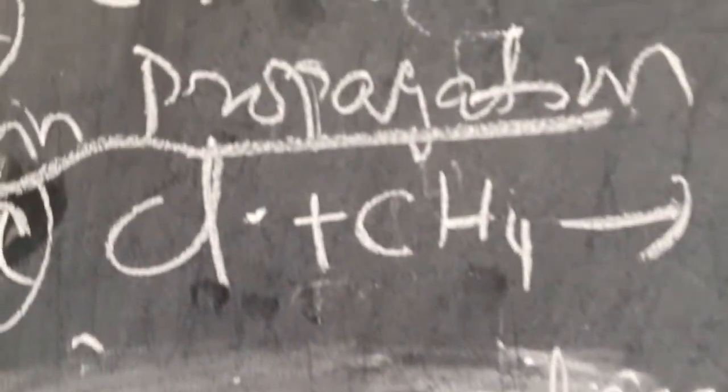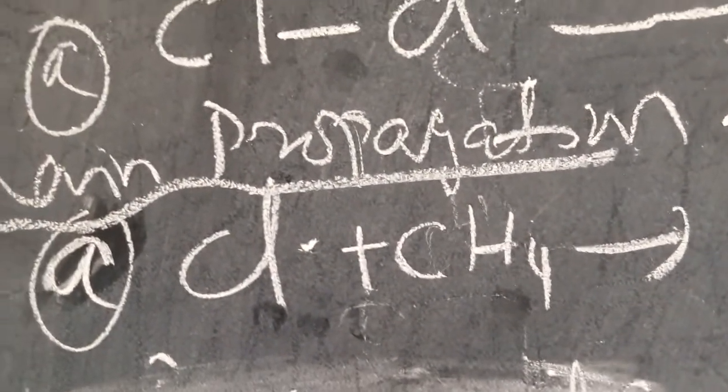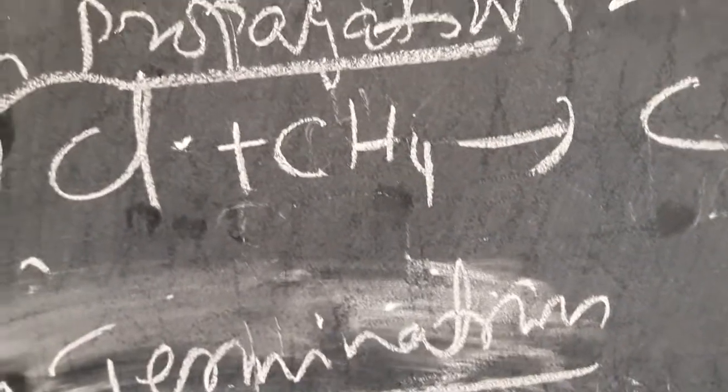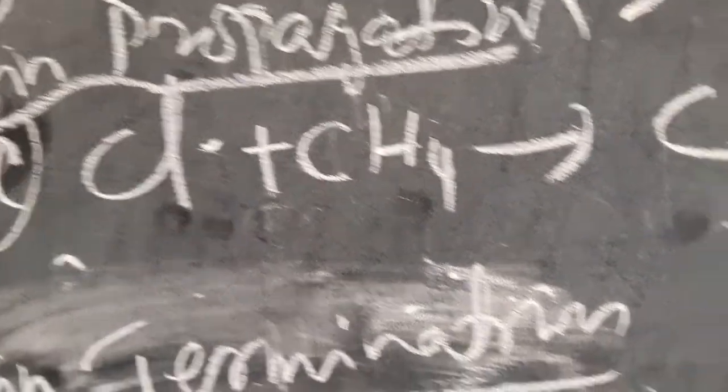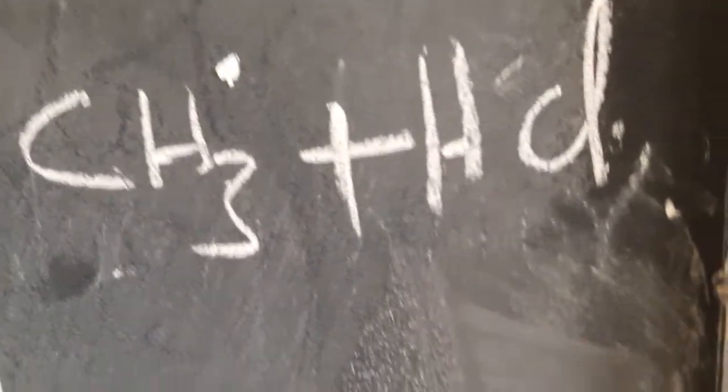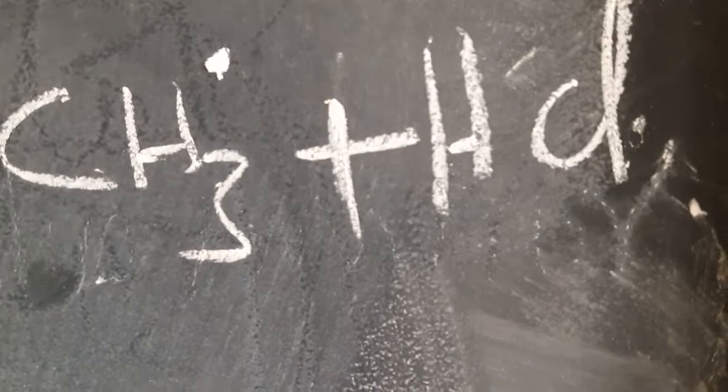In the chain propagation step, the Cl dot, that is the Cl free radical, reacts with the methane molecule, forming another free radical, the methyl free radical, CH3 dot, plus HCl.